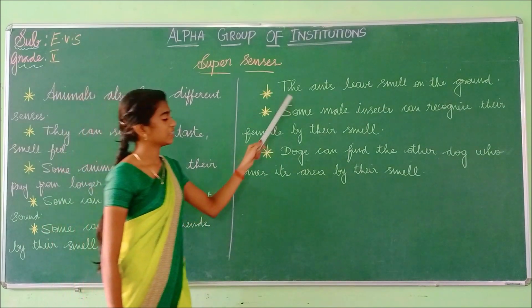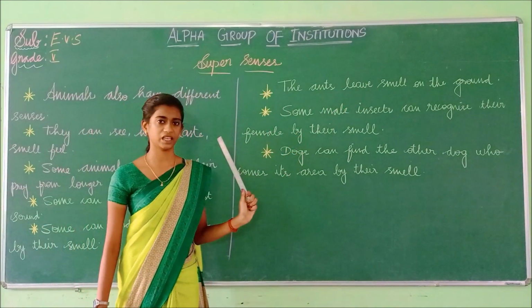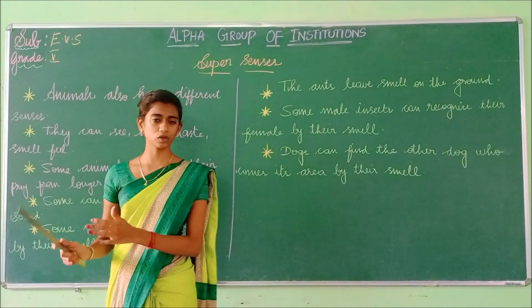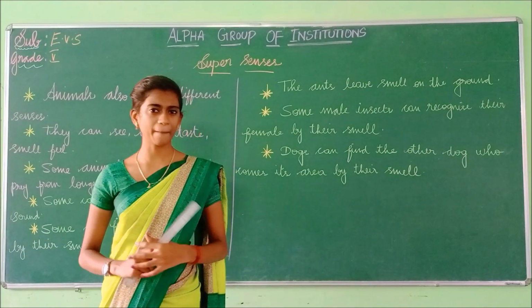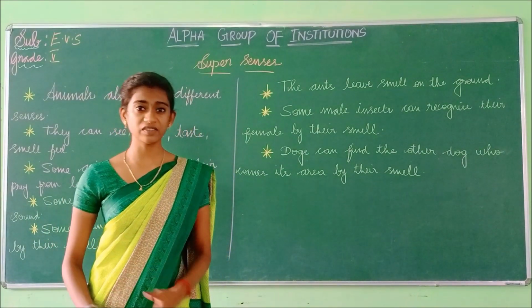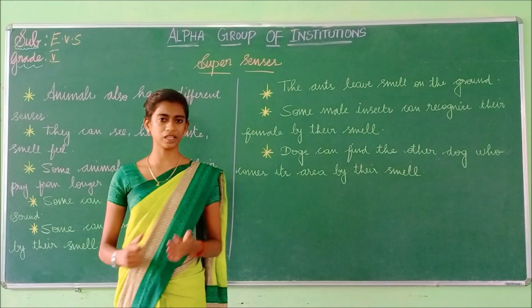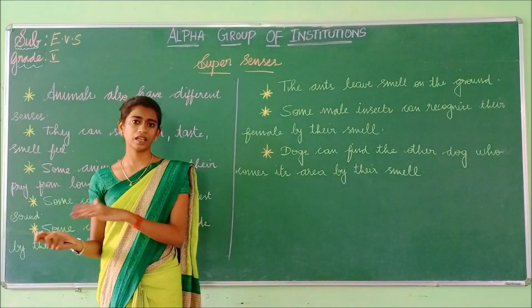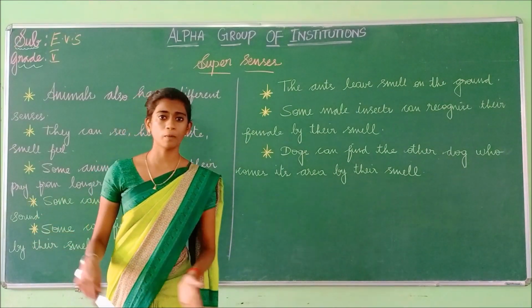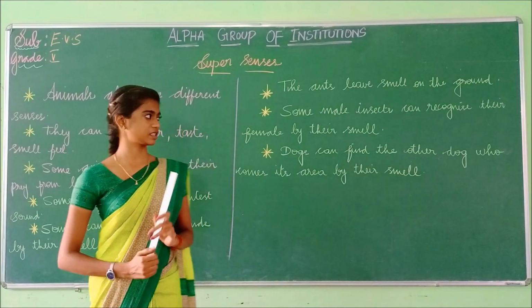And the next one: the ants leave smell on the ground. When the ants move from one place to another place, what happens? It leaves the smell on the ground, so that the ants coming next will follow the smell of the ants.